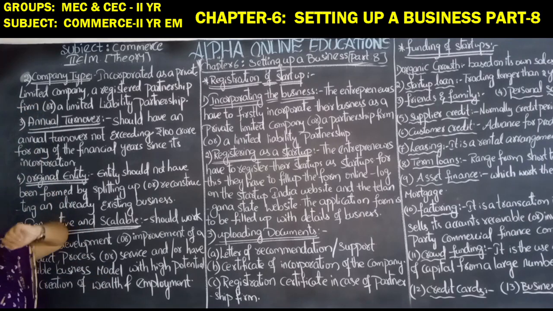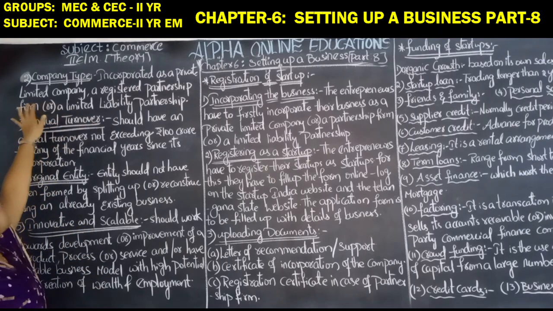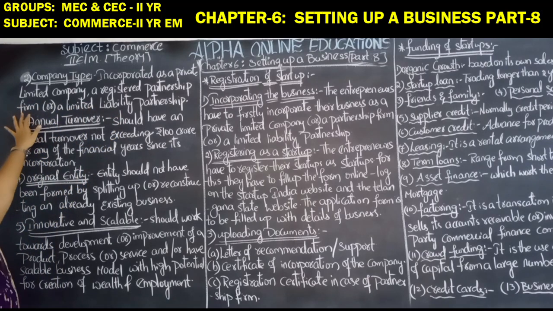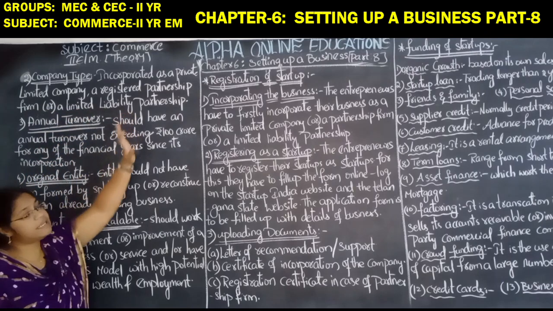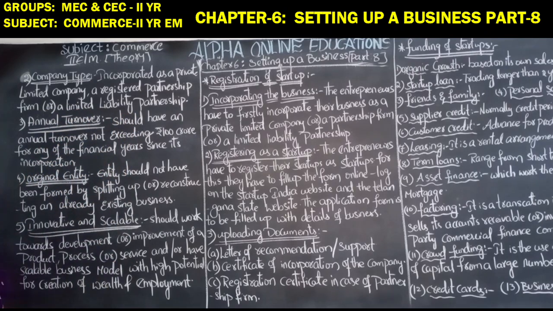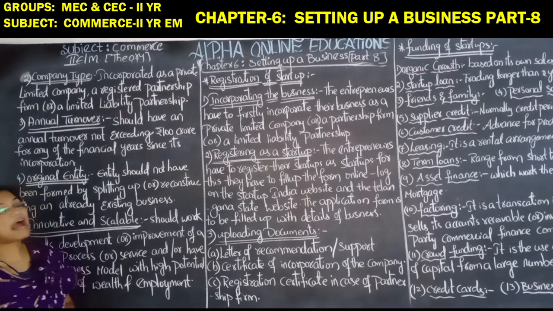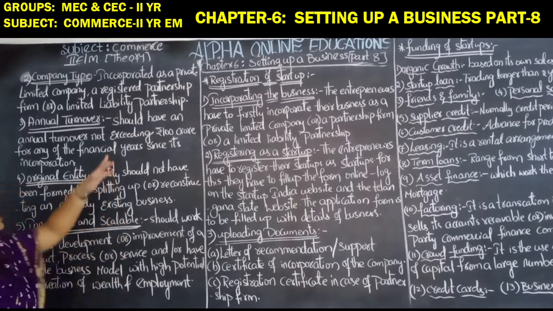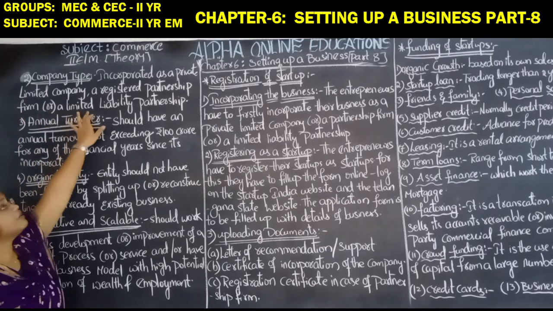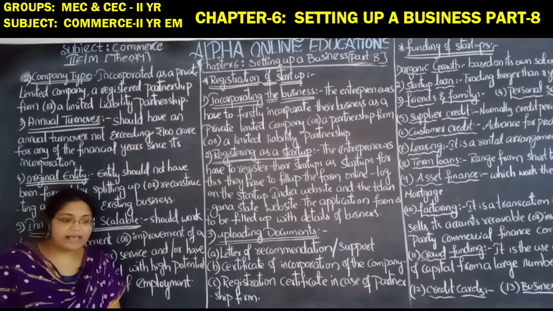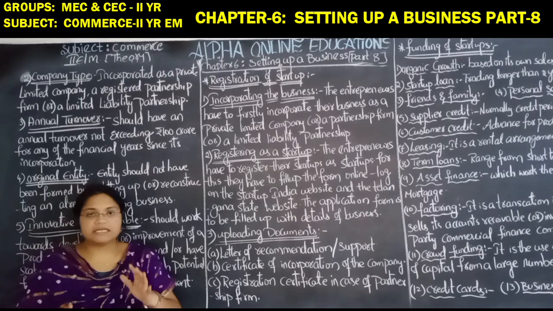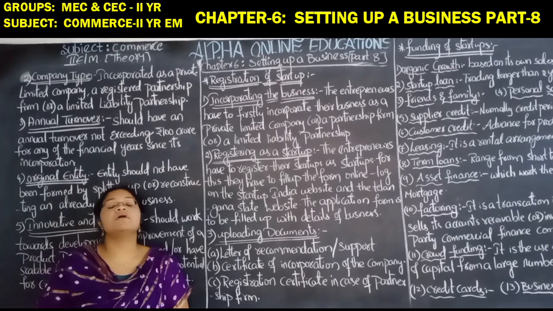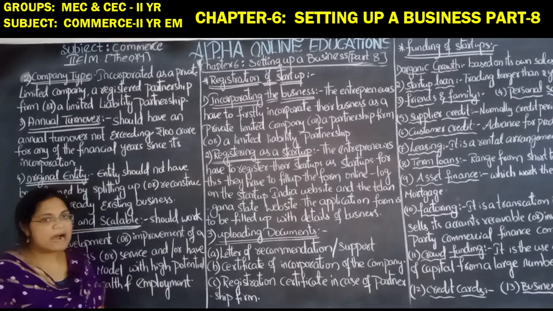Company type: incorporate as a private limited company, a registered partnership firm, or a limited liability partnership. So the business should be incorporated as a private limited company, a partnership firm, or a limited liability partnership.